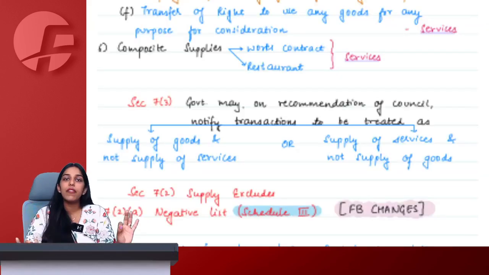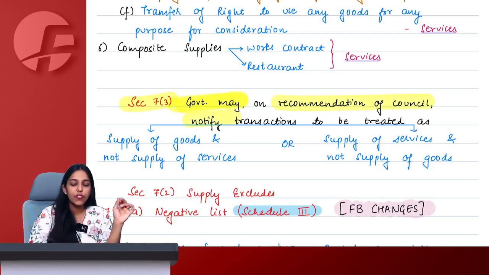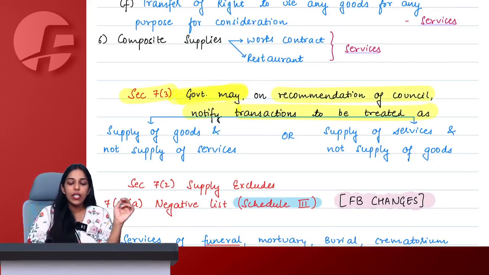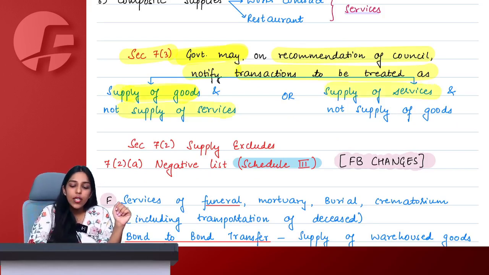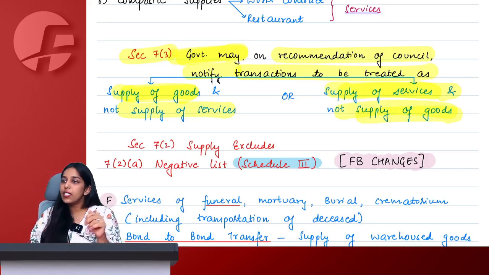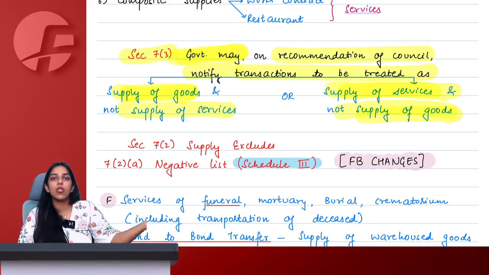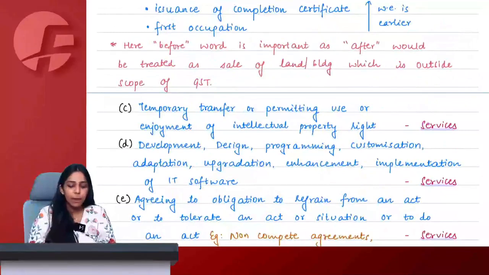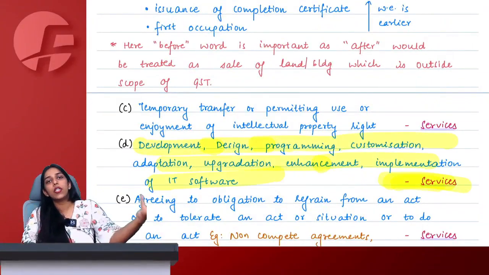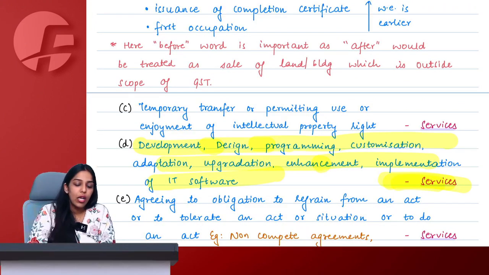It is just an empowering section which says that if government wants, it may, on recommendation of GST Council, notify certain transactions that you will now have to treat as supply of goods and not service, or supply of service and not goods. So they can simply use this power, add more activities in schedule 2 to treat them as goods or service. Like they have said that anything with respect to software, development, design, programming, customization, upgradation, everything of software is service. Tomorrow they can come and say that no, now we want to treat software as goods. They can do so. Understood?